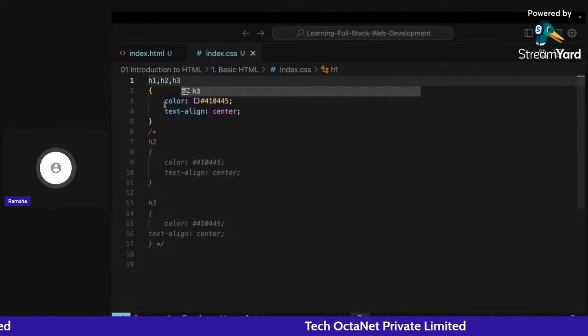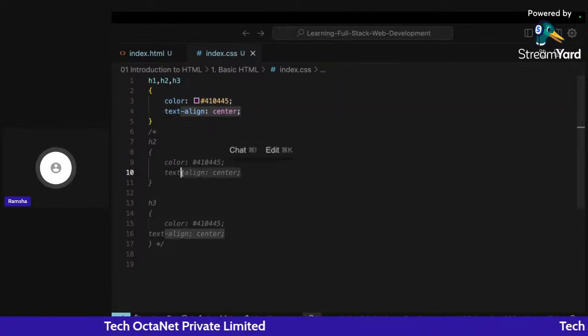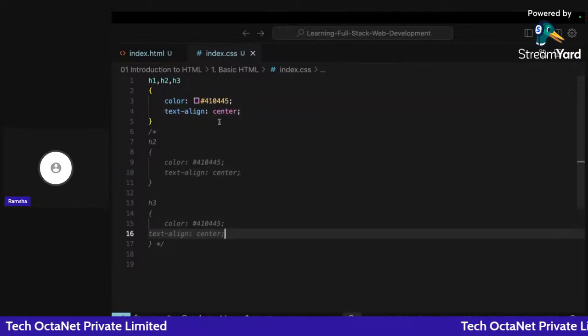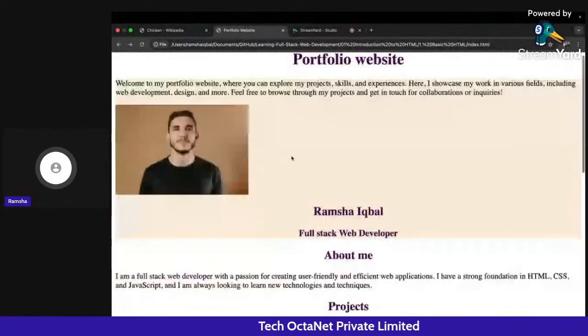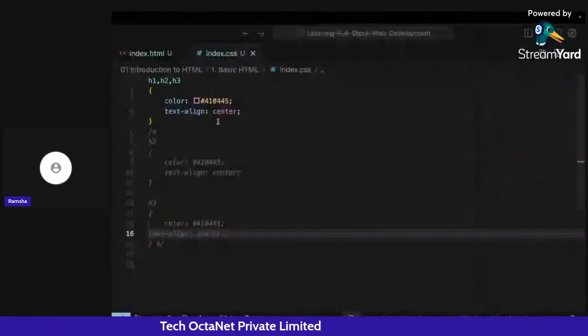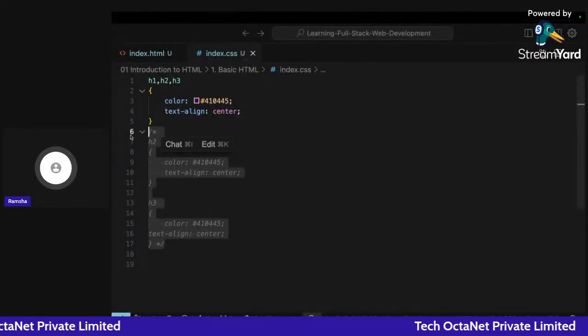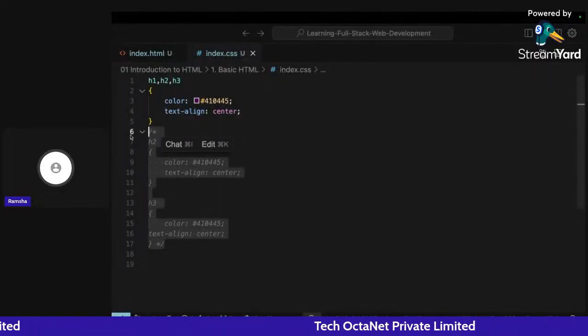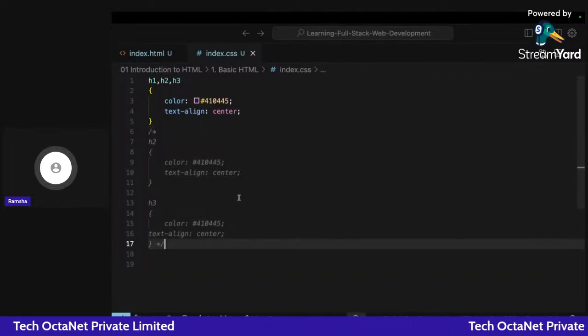Since this is the same and it's not changing here or here, if I write it like this, I will be able to get the same result that I was getting previously. So this reduces the number of lines of code, in turn improves your code reusability, and you can use it a lot more times than you were using it right now.